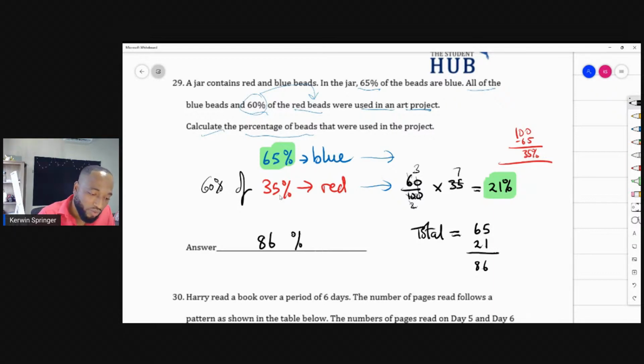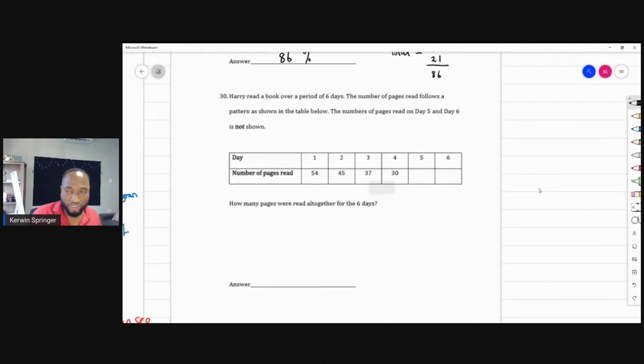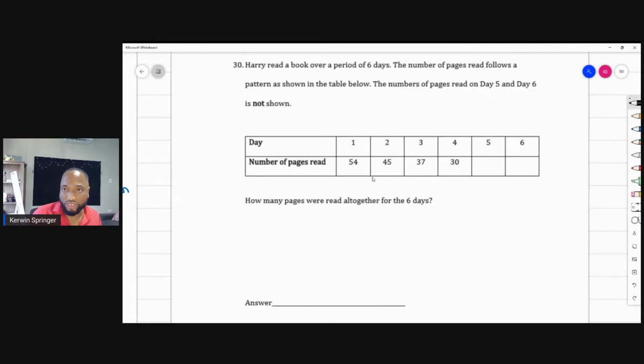So it means when you're watching all the beads, 65% of them are blue, 35% of them are red. But we're only allowed to use 60% of the red beads. So work that out as a percentage, do 60 over 100 and multiply by the 35. You will get 21% of the total amount of beads, which represents the amount of red beads used in the project. So you add up the things that I've shaded in green, and you get 86%. Let's move on. Look at that question. If it's giving you a problem, double check it, do it again, go and check up your fractions.